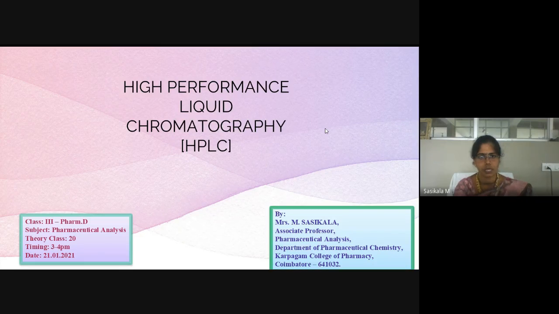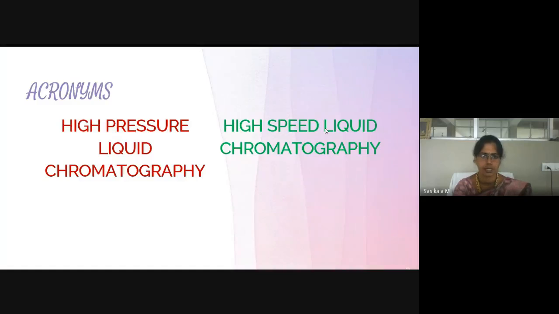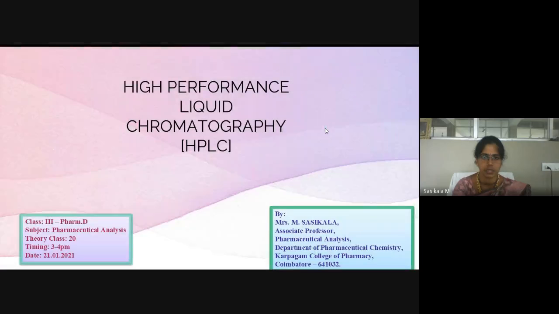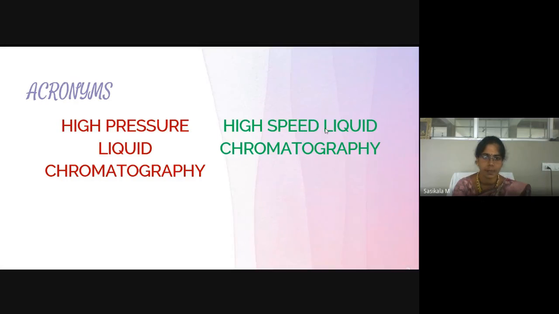Liquid chromatography means we will be using liquid as the mobile phase for separation. So separation using liquid is going to be done. That is why it is called high performance liquid chromatography, that is HPLC. Regarding the acronym, in the previous days it was called high pressure liquid chromatography or high speed liquid chromatography. Recently it was changed to high performance liquid chromatography. So now we will call it high performance liquid chromatography only. But it was called high pressure or high speed liquid chromatography.